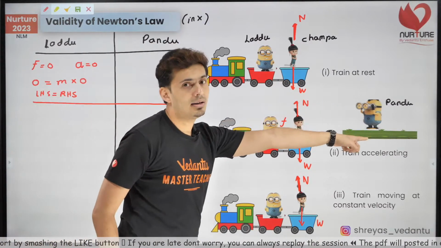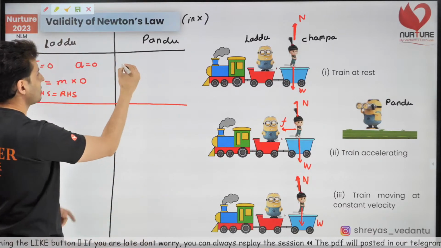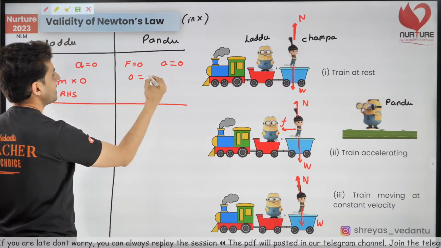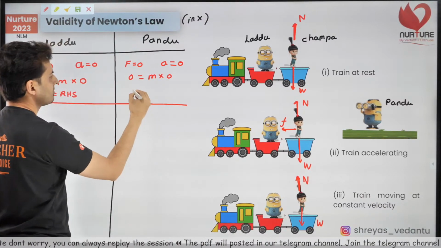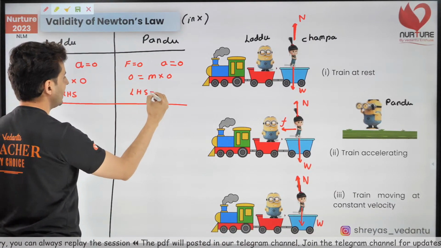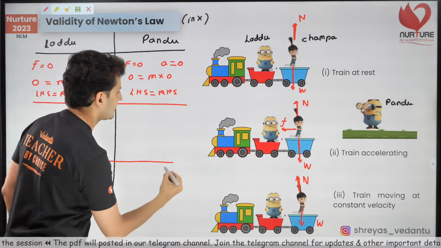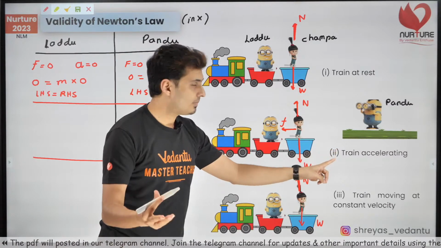Let's see what Pandu will say. Pandu will be like, yeah, there is no force. Yeah, you are not accelerating. So force is equal to mass into acceleration. Again, perfect. LHS is equal to RHS. Now let's look at this situation and see what happens.